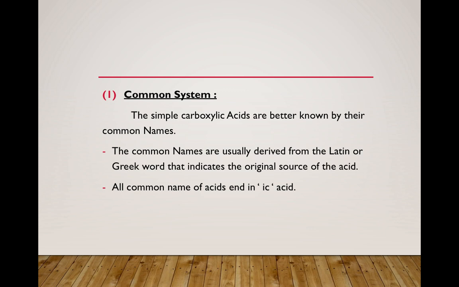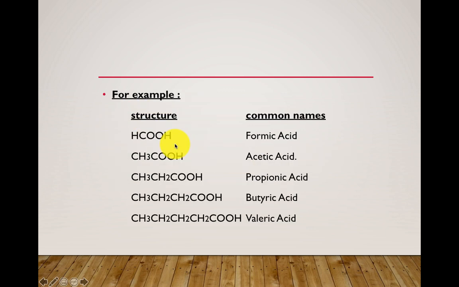See here, in the common system, these simple carboxylic acids are known by their common names. For example, all of these come under the examples of monocarboxylic acid. All of these contain only one carboxylic acid group. So HCOOH is known as formic acid. So the common name of this carboxylic acid is formic acid. So how are you going to name this carboxylic acid based on the common system?